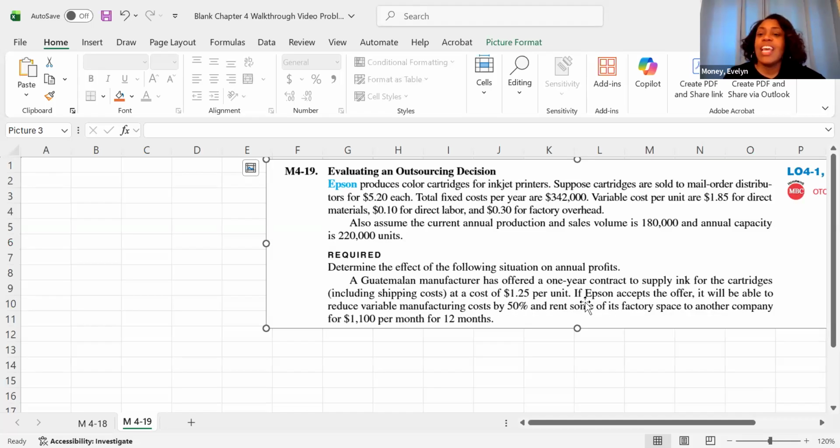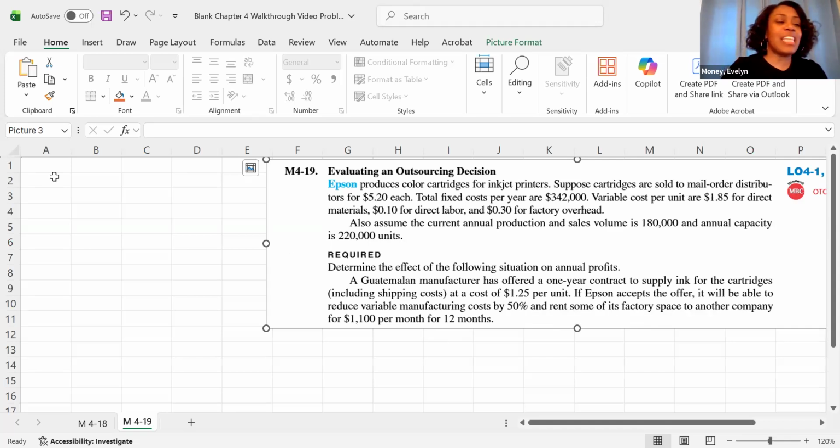Oh, that's nice. If the company accepts the offer, it will be able to reduce variable manufacturing costs by 50% and rent some of the factory space. Ooh, that means we have some opportunity costs here. They can rent some of the factory space to another company for $1,100 per month for 12 months.